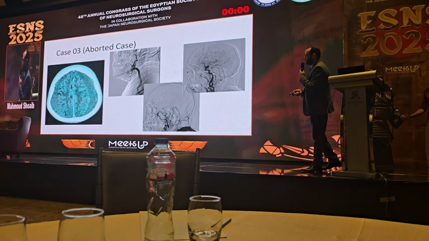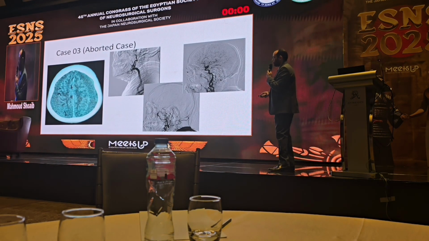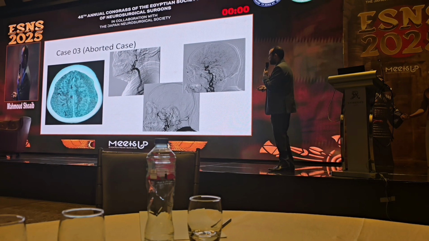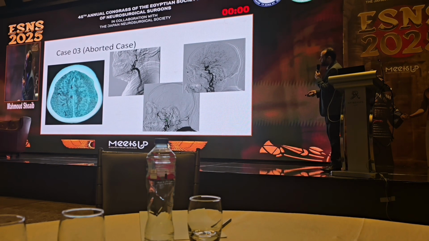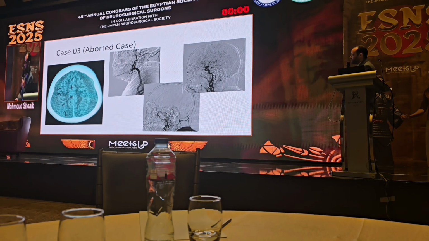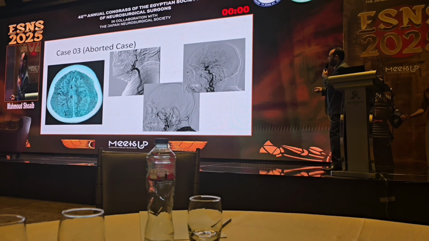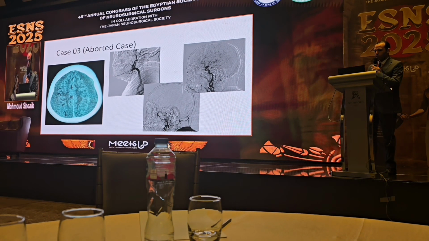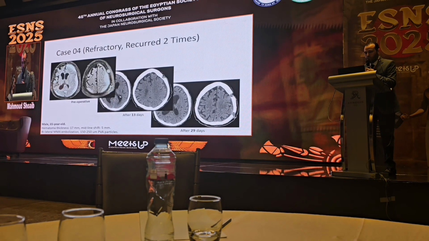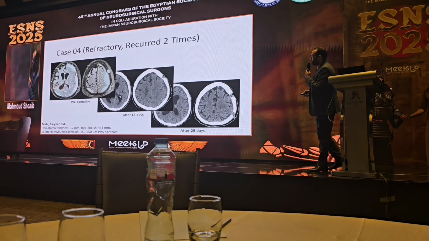This case was aborted. This patient had bilateral subdural hematomas. The case was aborted because there was total ICA occlusion on one side and a dangerous anastomosis between the external carotid and the internal carotid arteries, which endangers vision, and very tortuous vascularity on the contralateral side. So this patient, we didn't embolize. We just did diagnostic angiography.